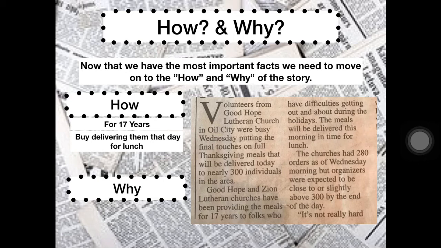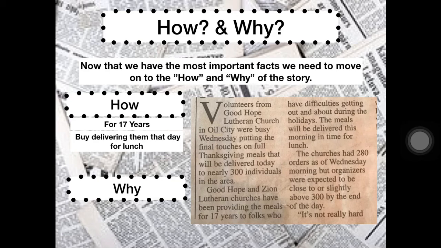And if we go on in the article and continue reading, it says, the churches had 280 orders as of Wednesday morning, but organizers were expected to be close to or slightly above 300 by the end of the day.